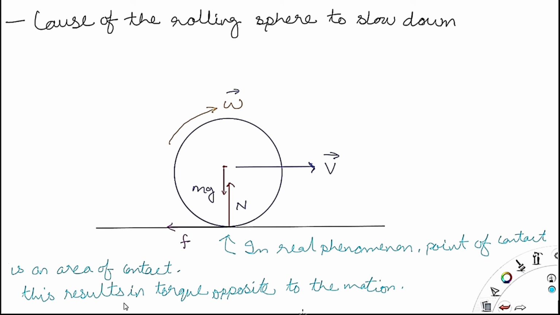So this is the angular velocity, this is the linear velocity of the center of mass, and this is the anti-clockwise torque that is stopping the body. The body is initially moving in the clockwise direction, and this torque is applied in the anti-clockwise direction. That's why the rolling sphere slows down. Okay, so thank you.